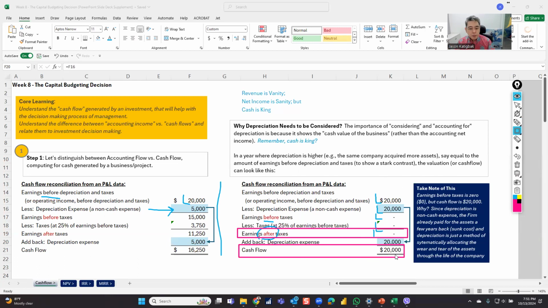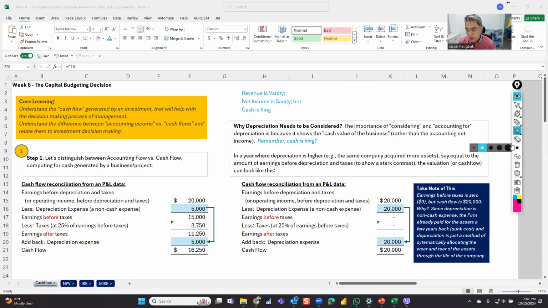So that's why it's always important to reconcile your net income, your accounting income, to your cash flow. For accountants doing accounting, accounting income is important. But for us in finance, we look at valuation of the business, of an investment, of a project. So we always follow the cash. Okay, so something as a frame of mind, we're looking at this one. Now, that's one example. That's the reason why we know we need to do cash flow.